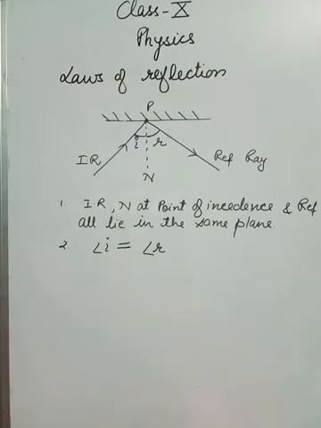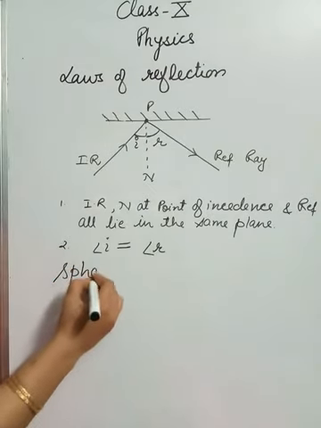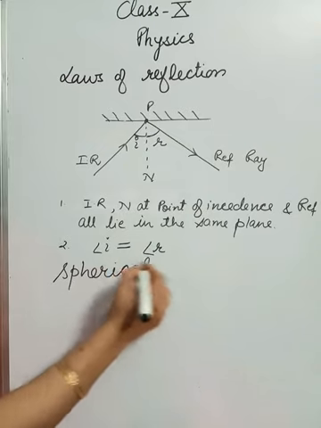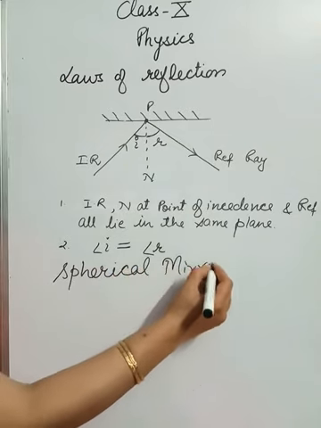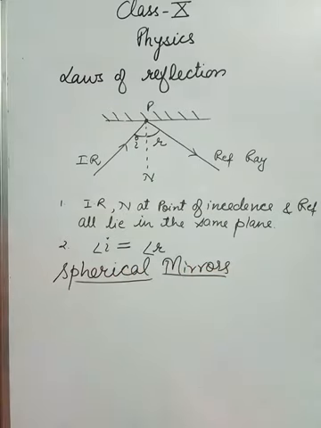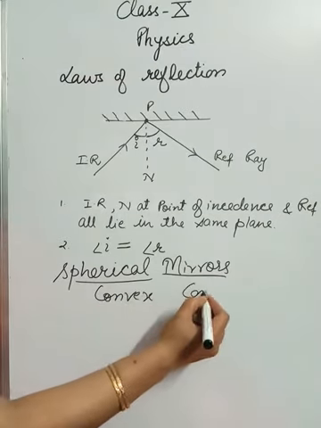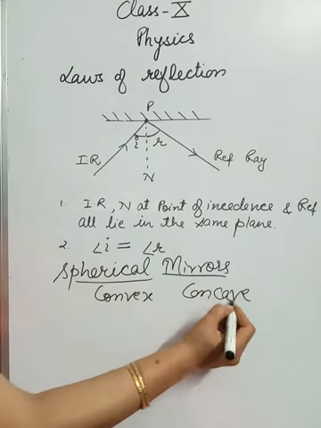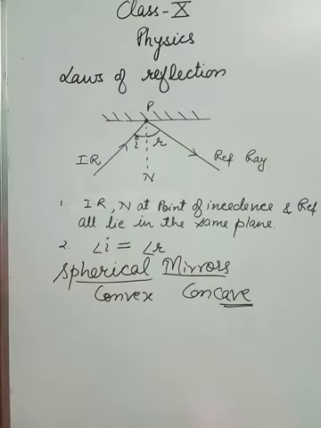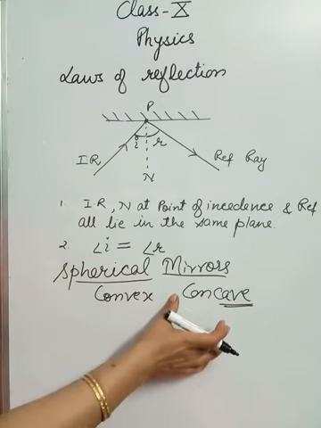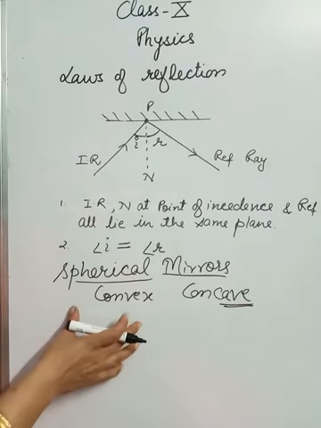The next topic in this chapter is spherical mirrors, and basically there are two types of spherical mirrors in the syllabus: convex and concave, okay. As the name has "cave" in it, how do we remember the shape of a concave mirror and the shape of a convex mirror?